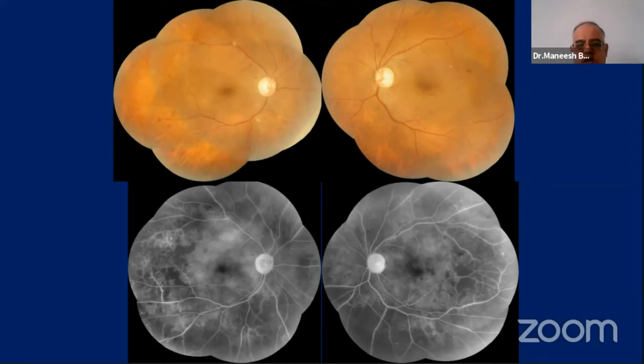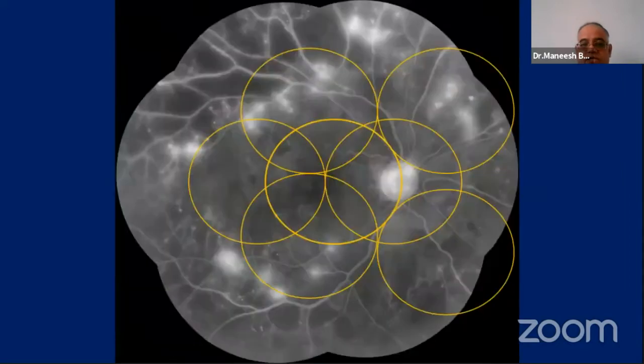Here we can see the montage image gives us a much better idea about capillary non-perfusion areas. So if you are just going to go by the clinical picture, we would miss these peripheral lesions, and this patient would actually require very close monitoring. If angiography is not done, it might be missed and the patient might come with advanced lesions at a later stage.